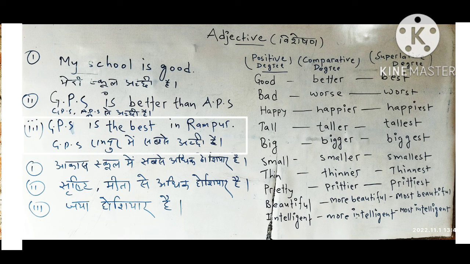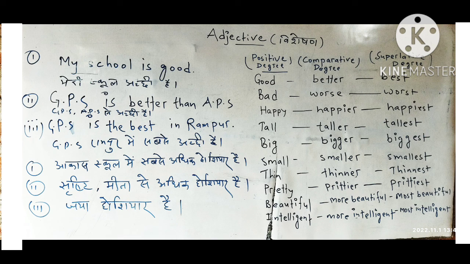GPS is the best in Rampur. Rampur is a place, and there are many schools in Rampur. So I'm talking about GPS, which is best. So GPS is the best in Rampur. Here the article is used before the superlative degree. Okay, and there are some other examples.